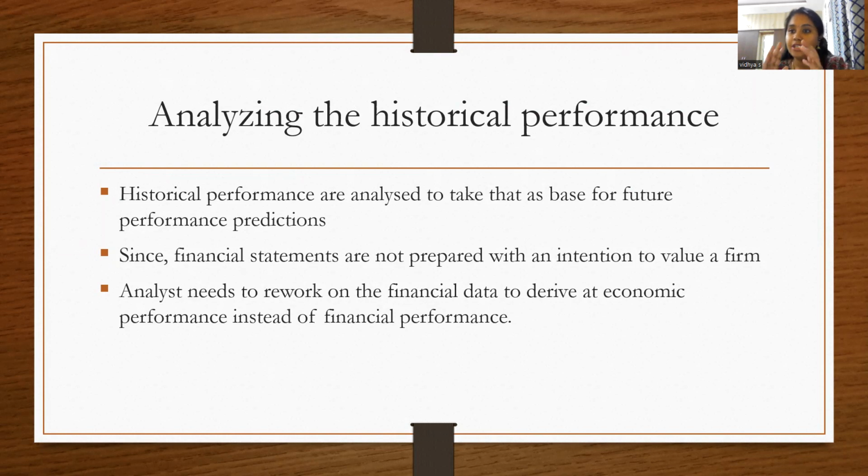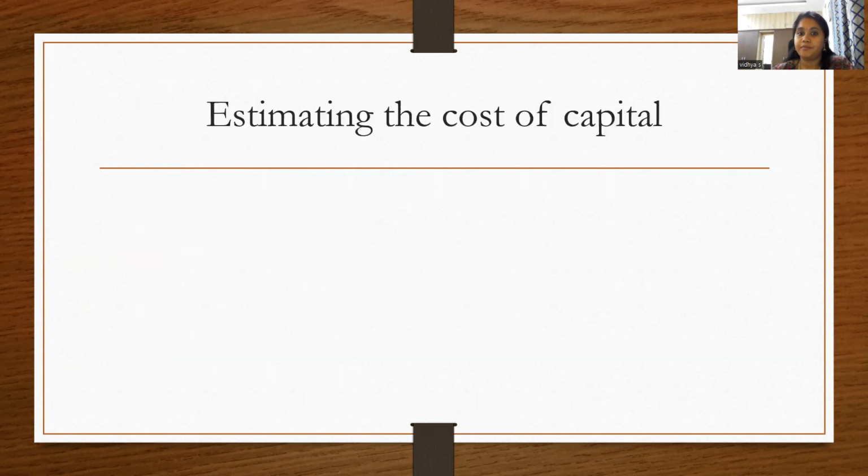So historic data is needed for the base year, and with the base year we are going to project the coming years. In this, they determine the net operating profit after tax and free cash flow.